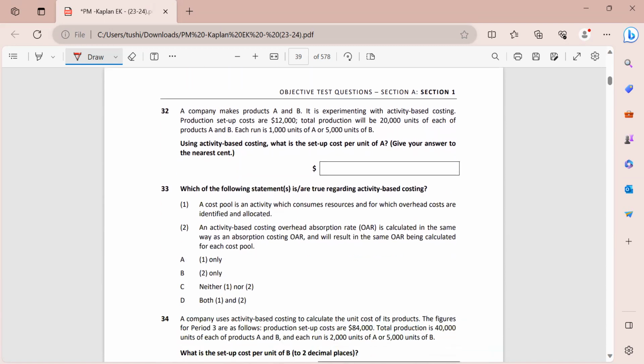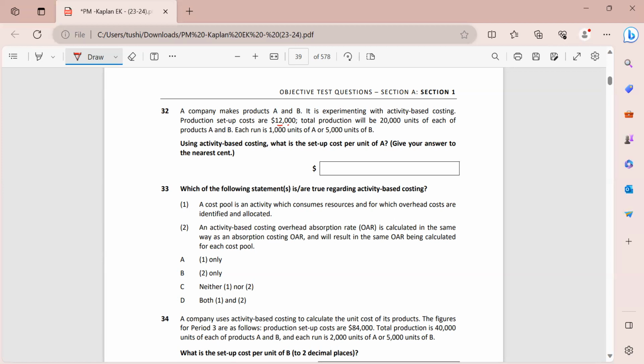Now moving on to the 32nd question. A company makes products A and B. It is experimenting with activity-based costing. Production setup costs are $12,000. Total production will be 20,000 units of each A and B. Each run is 1,000 units of A and 5,000 units of B. Using ABC, what is the setup cost per unit of A?